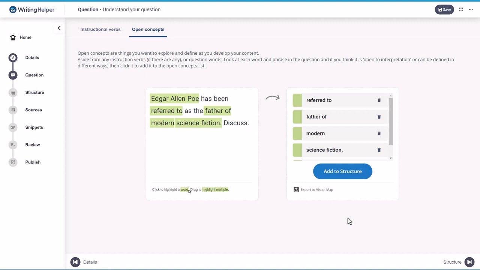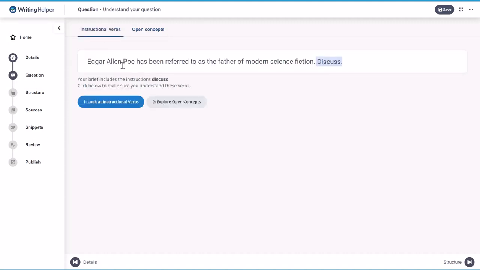To recap the question stage in full, we've taken time here to look at the question we're being asked, to really consider the way it's been worded and understand how we're going to answer that question. It is very easy to skip this stage and not give it enough consideration, but if you do really take the time to understand the question and your approach to answering it, it will make the rest of the project a lot easier for you.